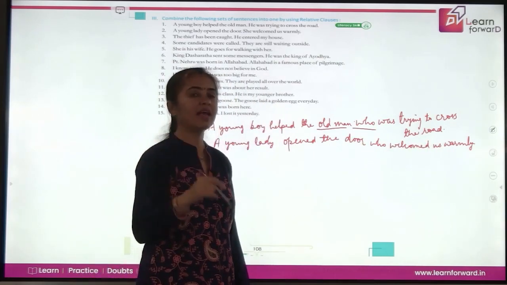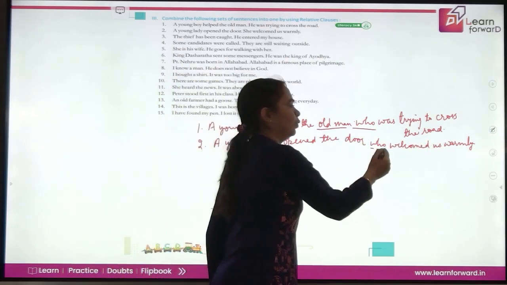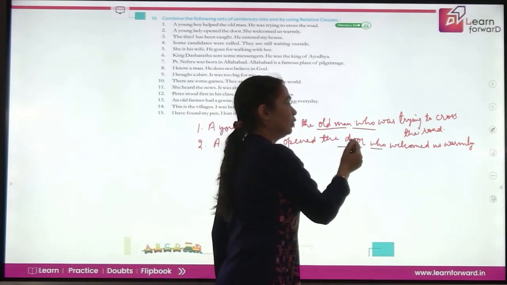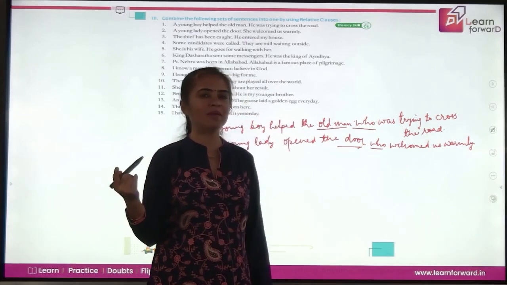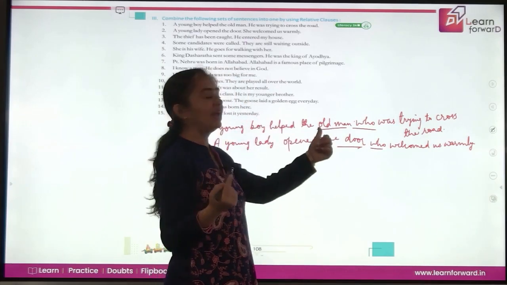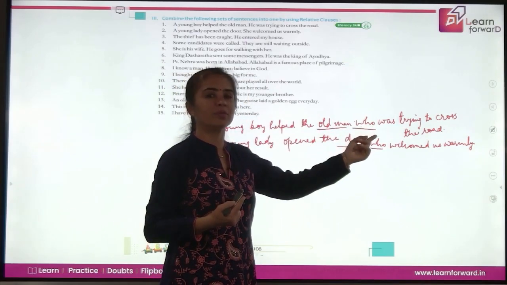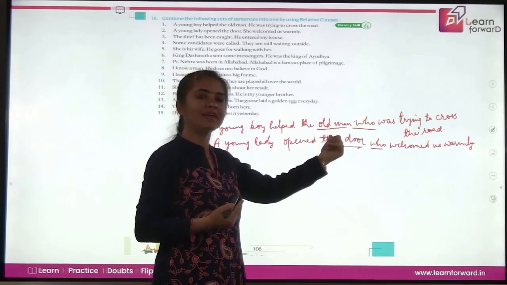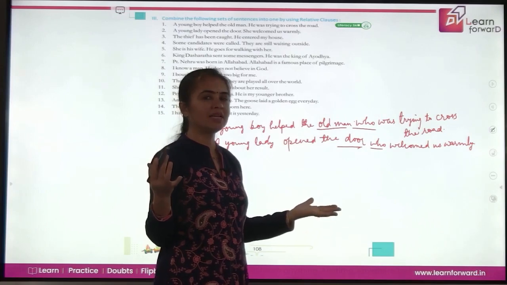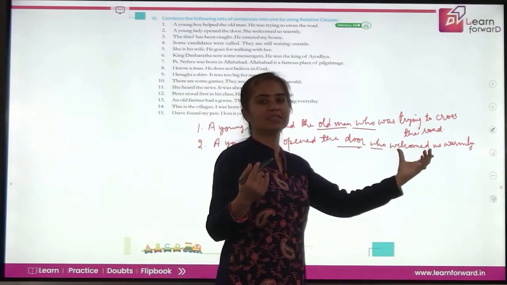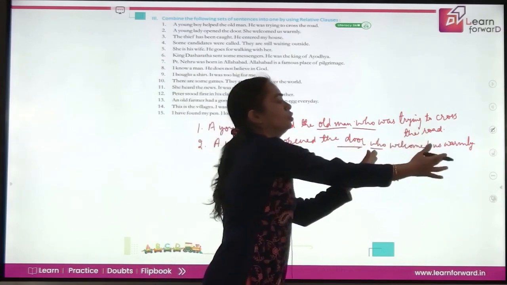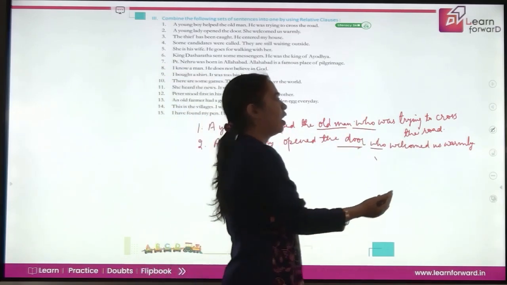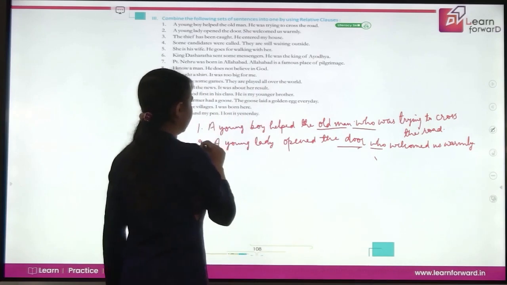Now, what is the relative pronoun here? Who. What is the antecedent here? The door. So, do you think the door welcomed us warmly? No. And what did I tell you here? That your relative pronoun should be as close as possible to the antecedent. So, what is the mistake here? This is the description of the lady. So, this should come with the antecedent young lady. So, now let us see how we will write it correctly.